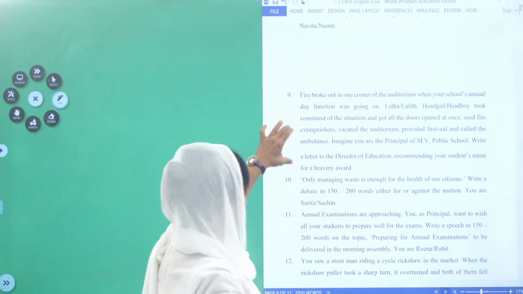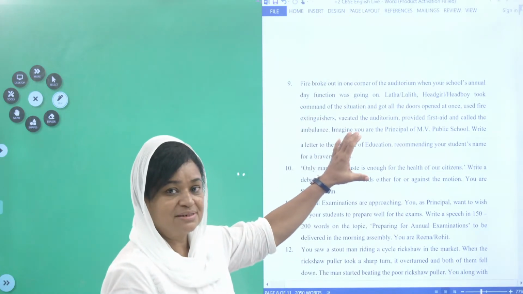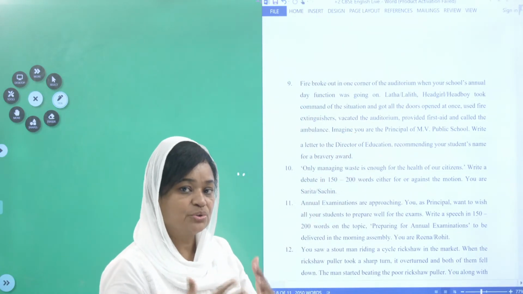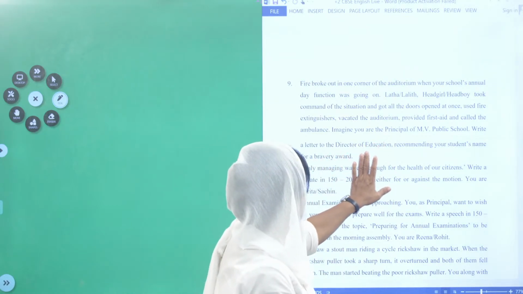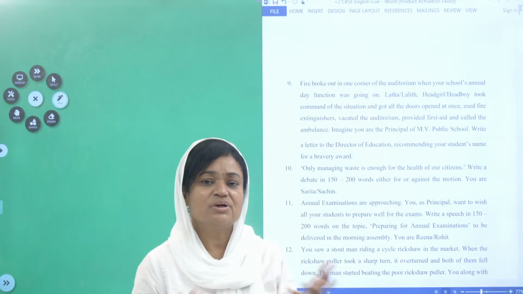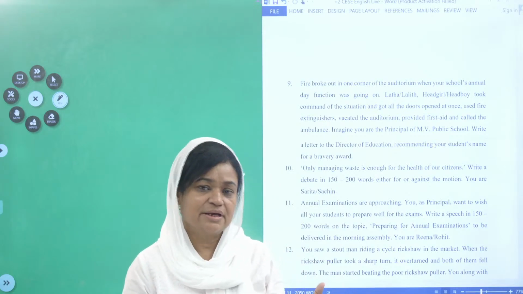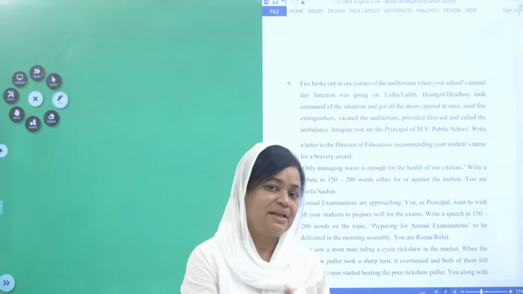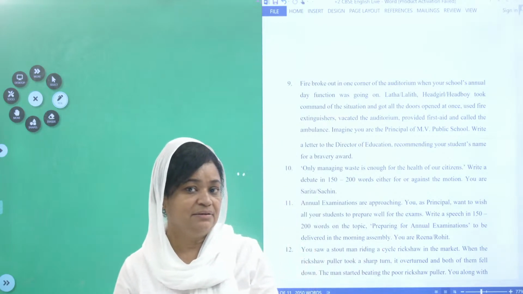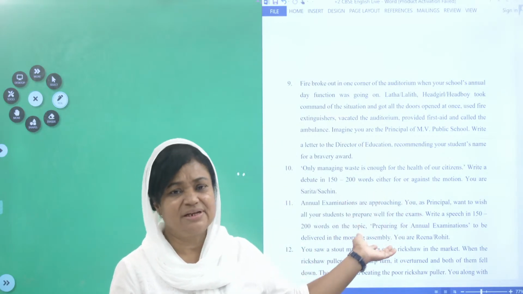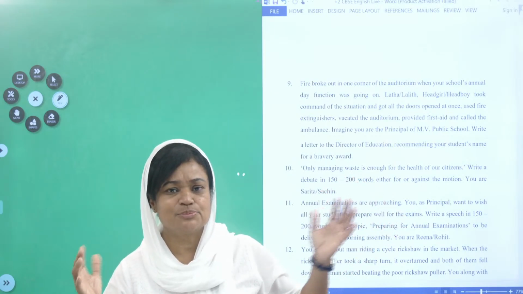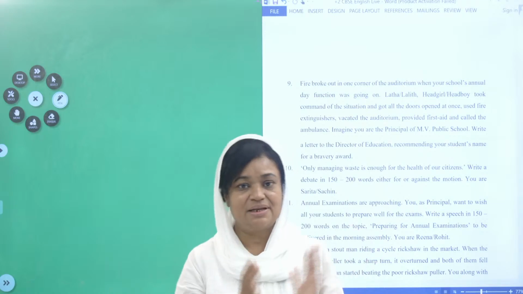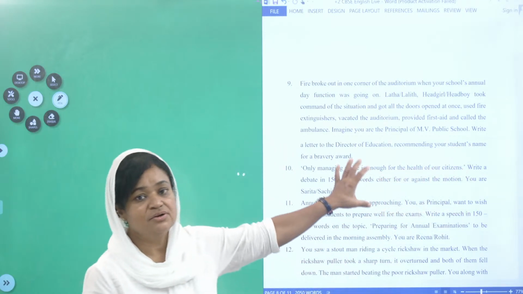Now what is this letter, children? Did you understand? Were you able to make out what you are going to do? Now as a principal, okay, letter to the director of education. Can you identify whether this is a formal letter or an informal letter? It is definitely a formal letter, not an informal letter. You know the difference between a formal letter and an informal letter. So this is definitely a formal letter.